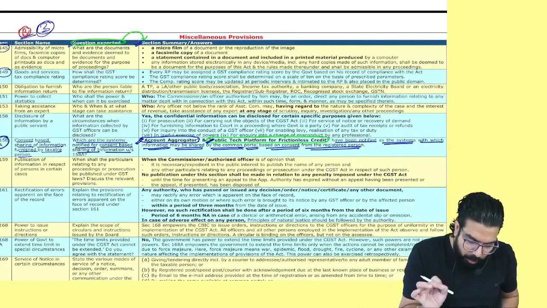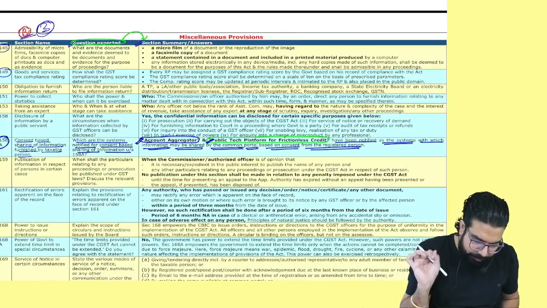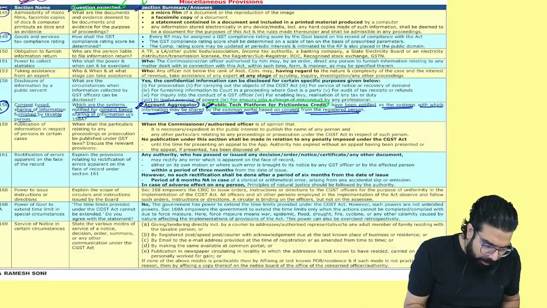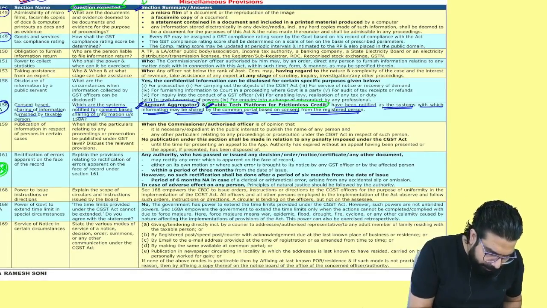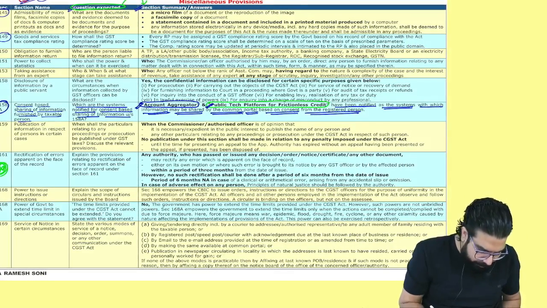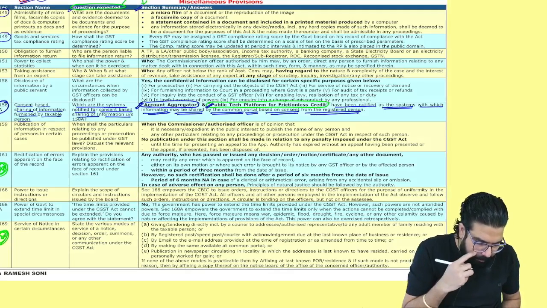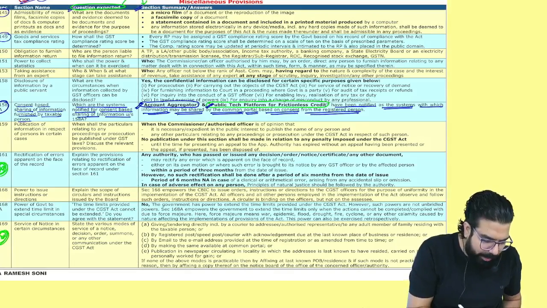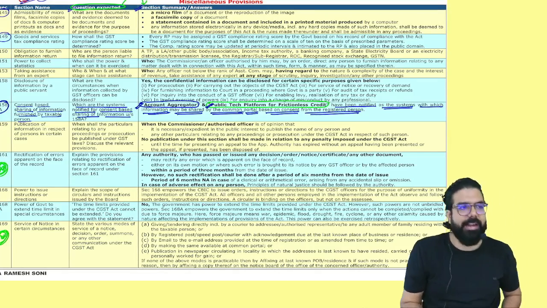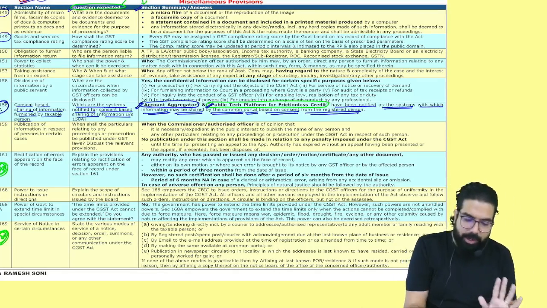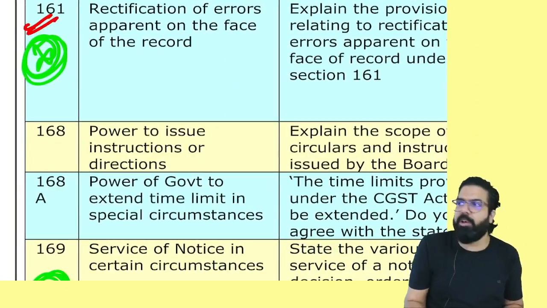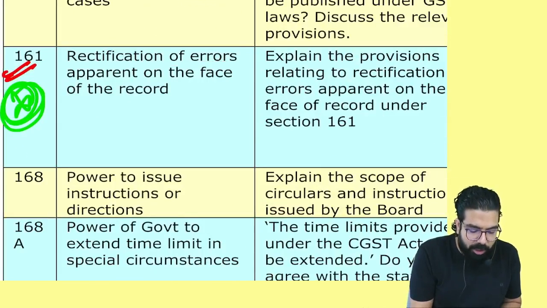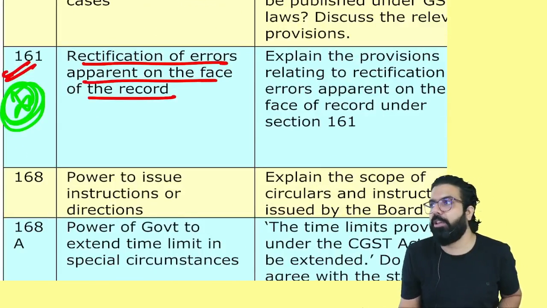But I will tell you which sections I like. I like section number 161. I like section number 169. These two sections and this one, 158A. These three sections, I like. What are the three sections? First section I already explained to you. What is section number 161 telling? Section number 161 talks about rectification of error apparent on the face.